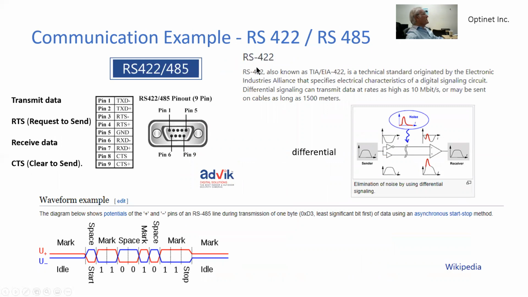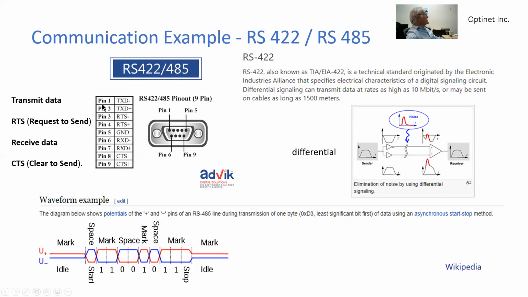We see over here that RS-422 is defined as the electrical characteristic of a digital signaling circuit that can transmit data at the rate of 10 megabits per second, and it's also differential transmission. And we also see the pinout.